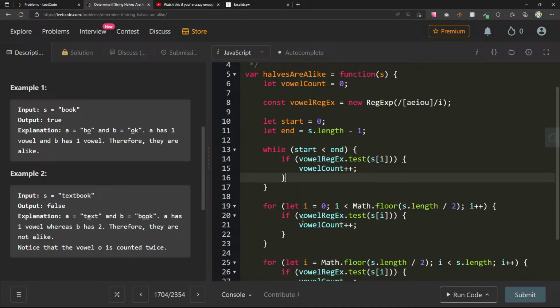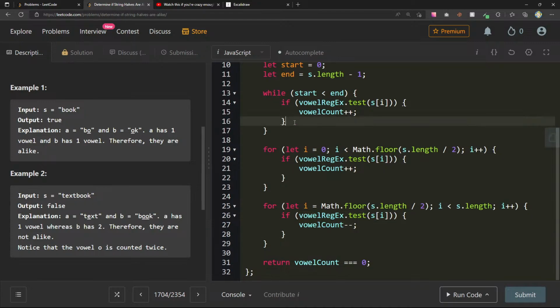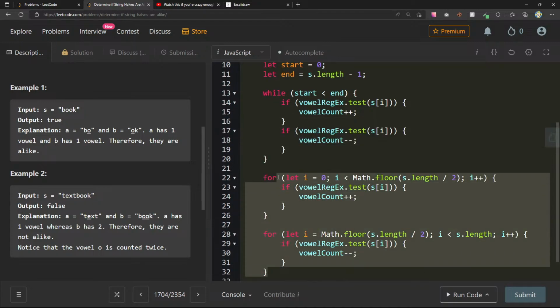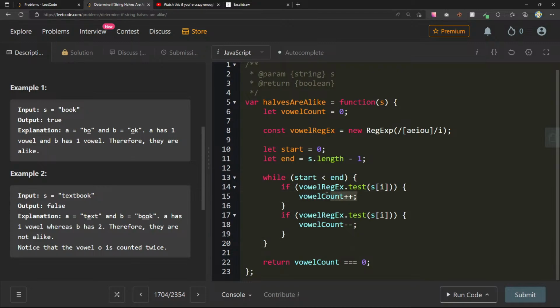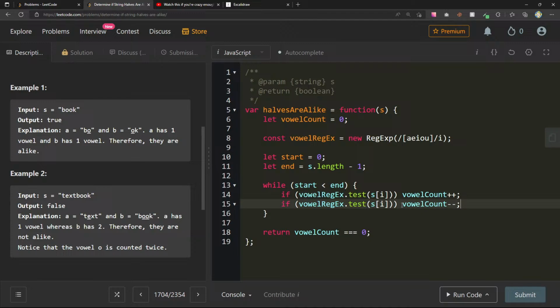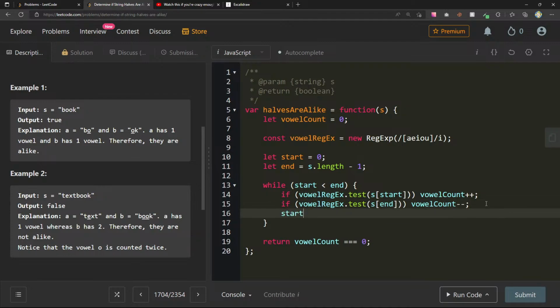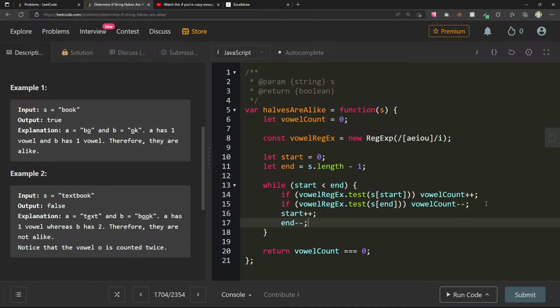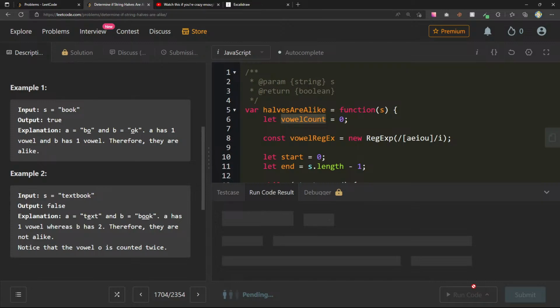Now here we can just do this. Let's remove all this stuff. We can even make it more condensed. Copy this, copy that. Here we'll say start, here we'll say end, and then we'll do start plus plus and end minus minus. vowelRegex, vowelCount. Does this still work?